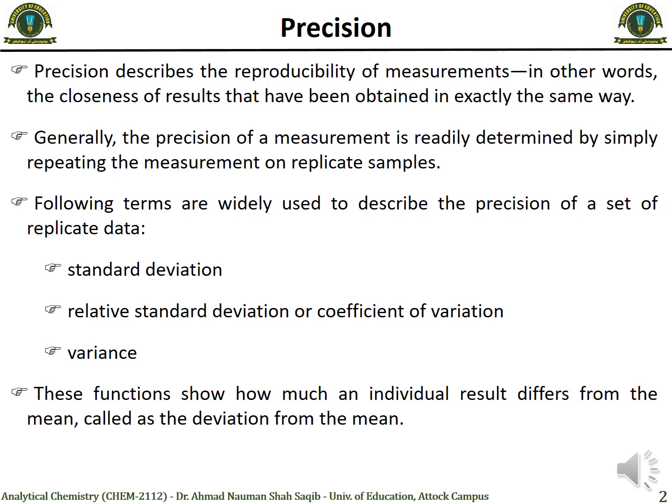And the most common way to determine the precision is simply performing multiple experiments, doing triplicates or duplicates, and seeing how close they are and how reliable our method is. And to describe the precision of a set of samples or set of data, we use further parameters, namely standard deviation, relative standard deviation, which is also known as coefficient of variation, and variance. These three parameters show us how much a result differs from the mean, called the deviation from the mean.